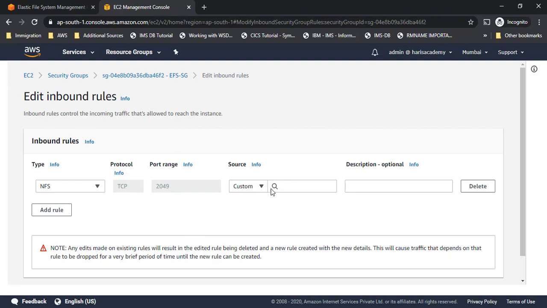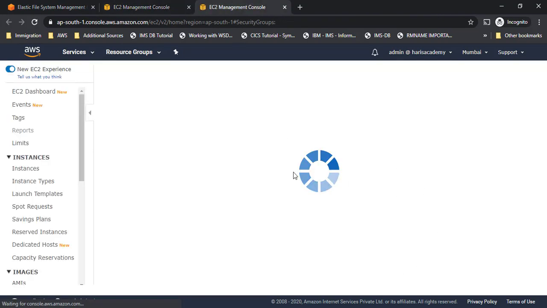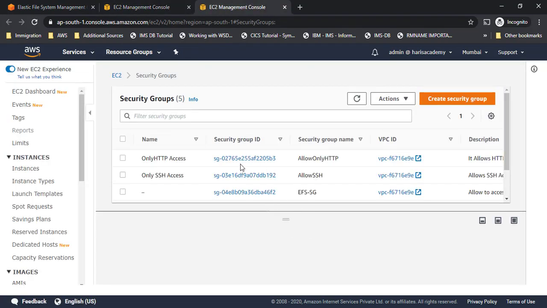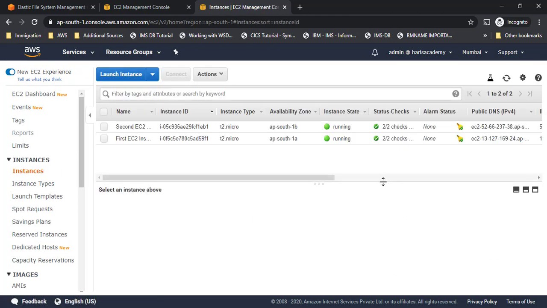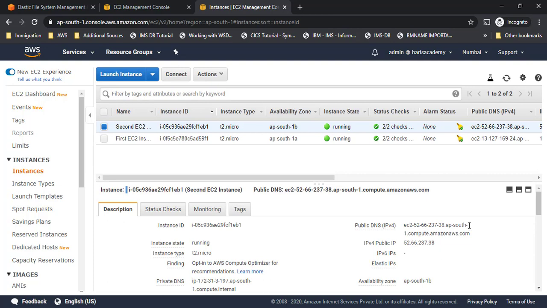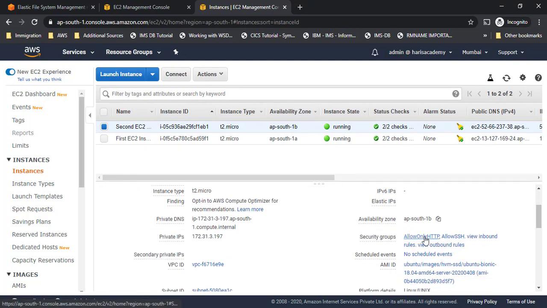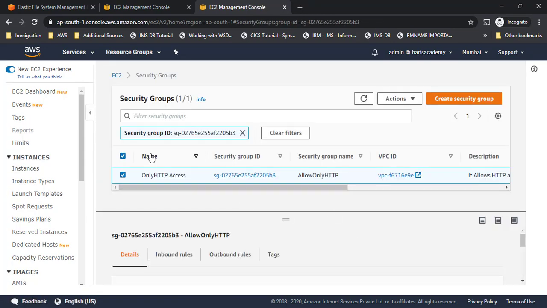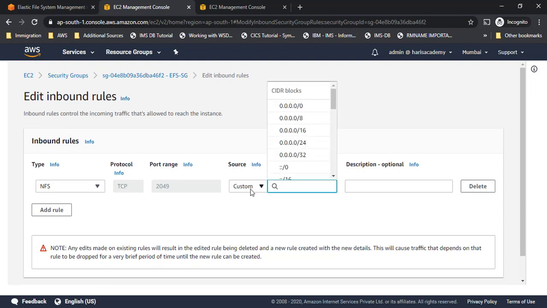Now I will give my security group. So now this access has to be given to what, right? I'll open security group in another tab. I can give it to one of the security groups which is used. So our instances, if I go in one of the instances, I have my security group which allows HTTP. I'll go there. I'll copy the security group number here. This is one more way of giving access, not just IP, not just anything else. I can also give a security group here.